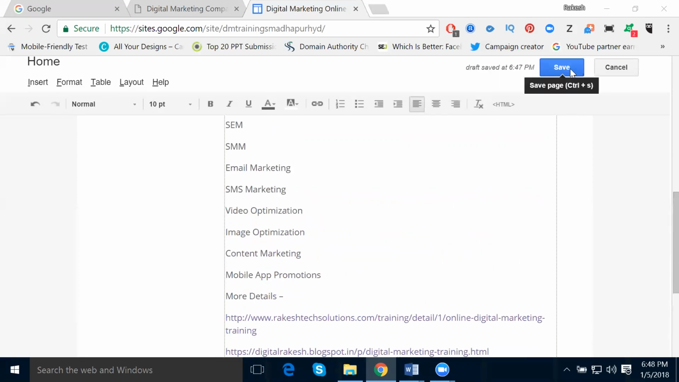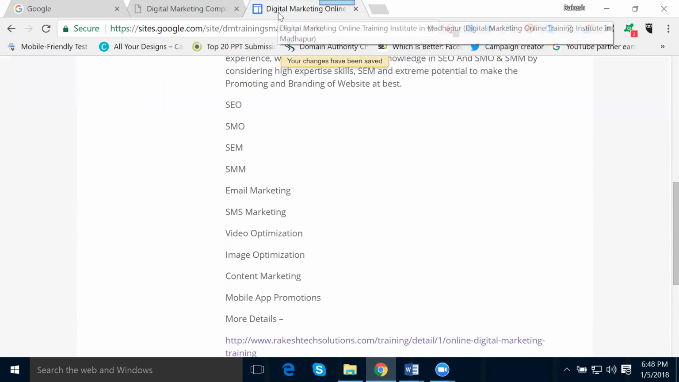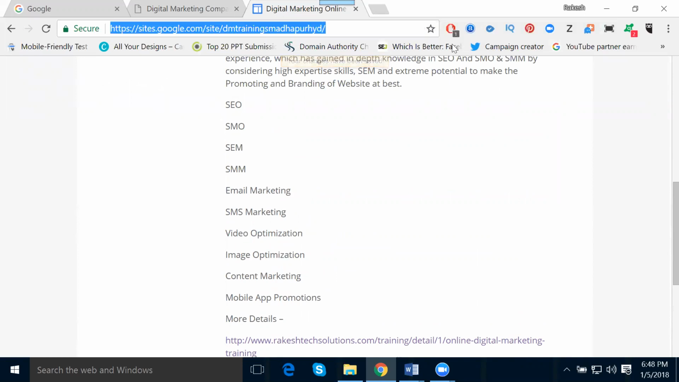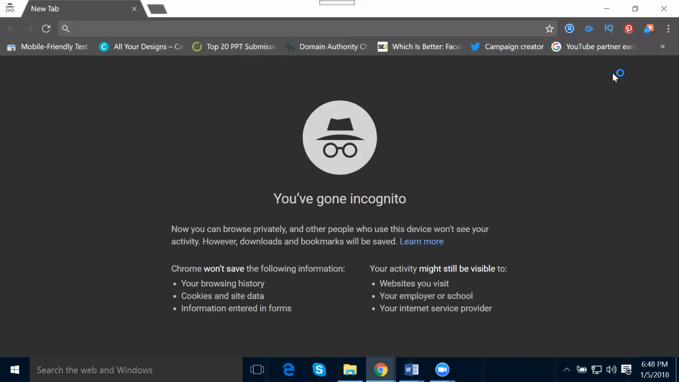Click save. So, guys, look here. What is my website name? Digital Marketing Online Training Institute in Madhapur. Now copy this URL. I can open it in a private browser. What is meant by a private browser? An incognito window. I'm checking my site to see if it's perfect or not. It gives the title. Look here.